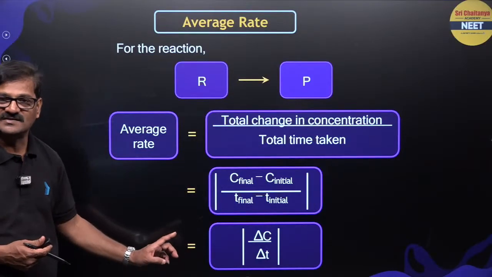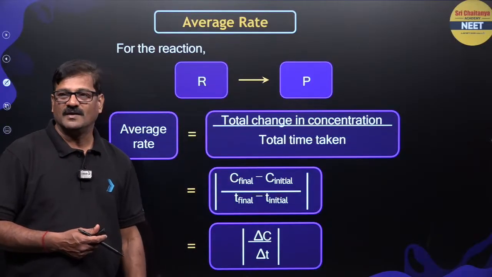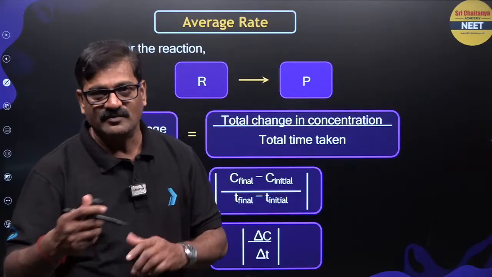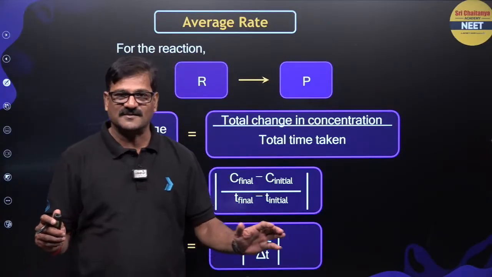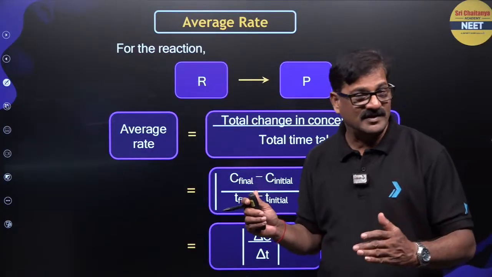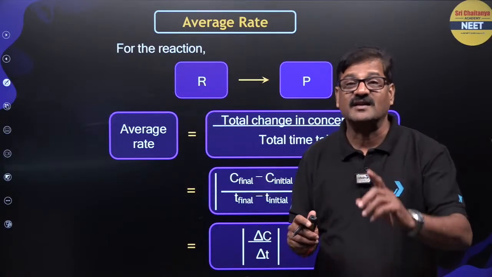So delta C by delta T. You have to take the magnitude only. With respect to the reactant, it is taken as negative. With respect to the product, it is taken as positive. But the magnitude is always considered, as the rate can never be negative.